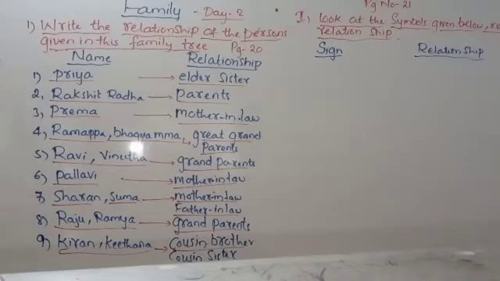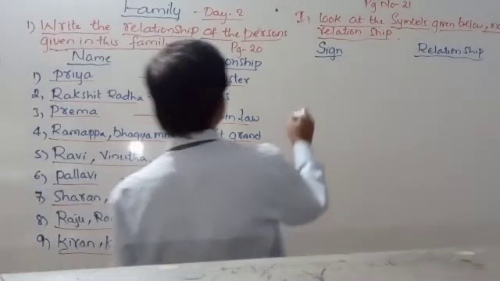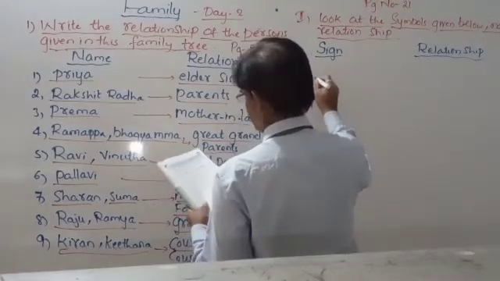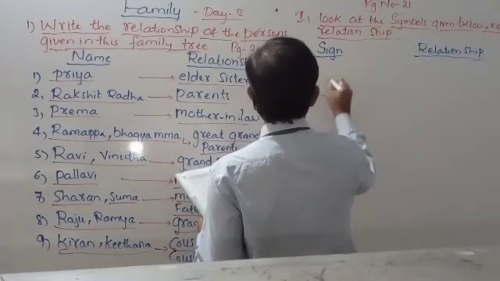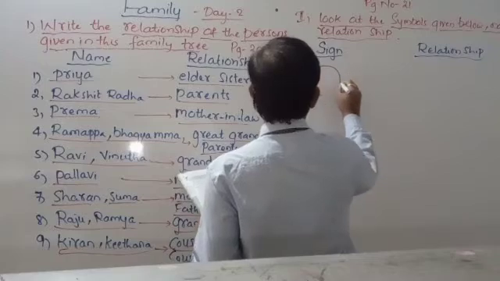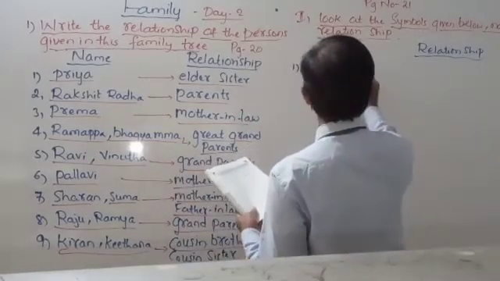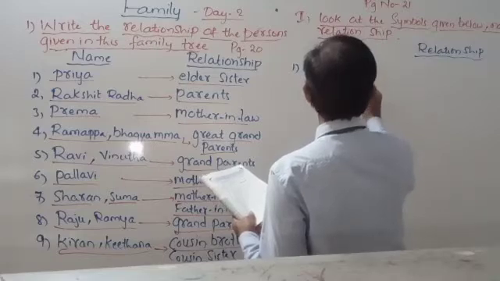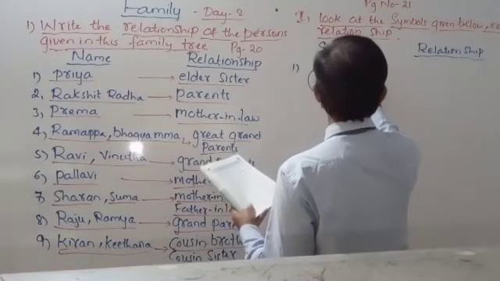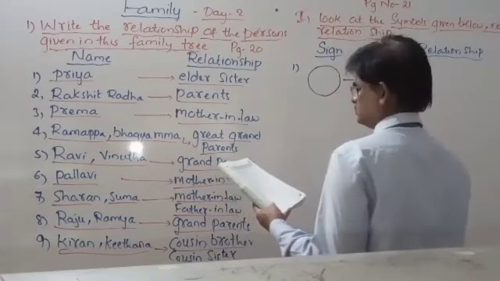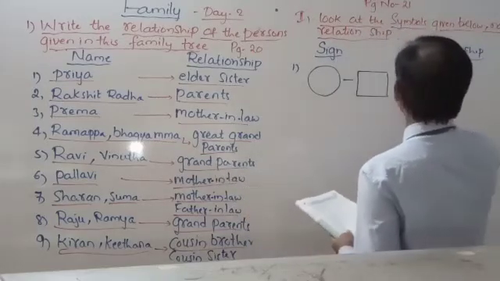First one, like this it is. Round, circle, and this is square. So these are the wife and husband.